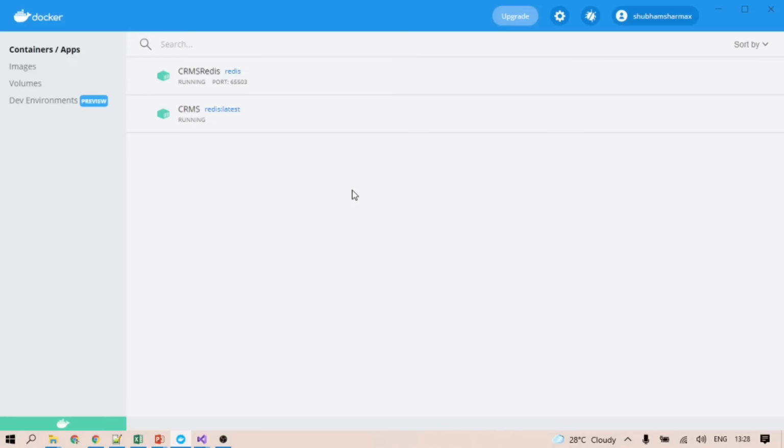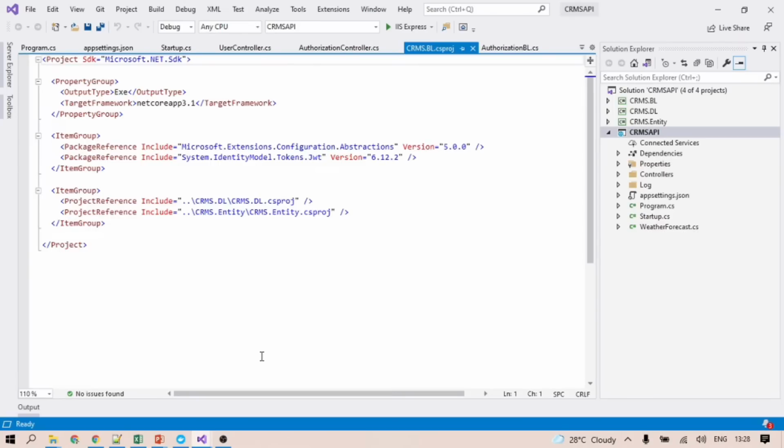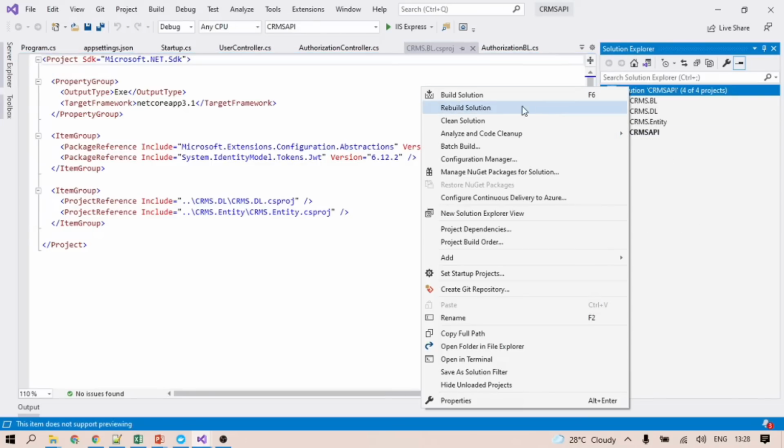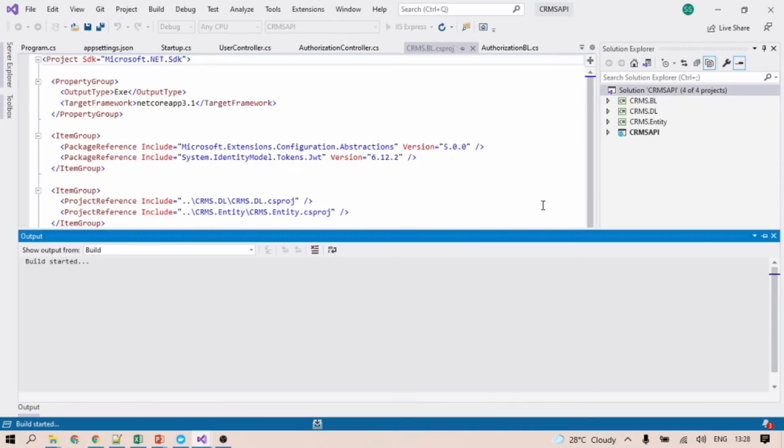Please also make sure that whenever you are going to use the container, this container is properly running here, in running status. Then only you can use these get set properties to implement this. CRMS API, this is already building, there is no issue. Then we continue for the implementation.